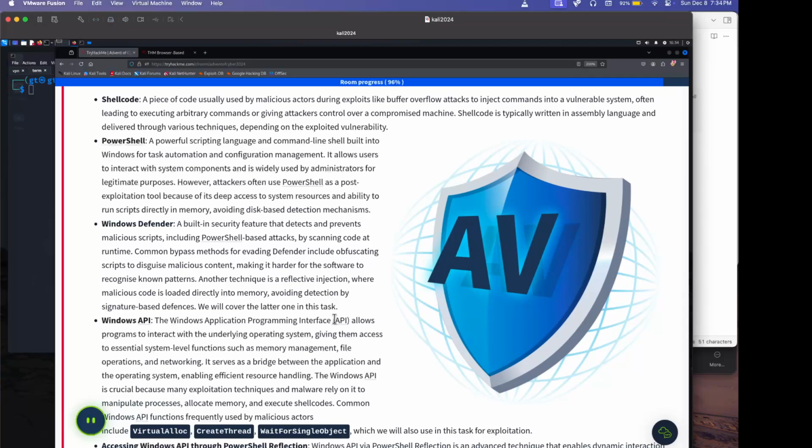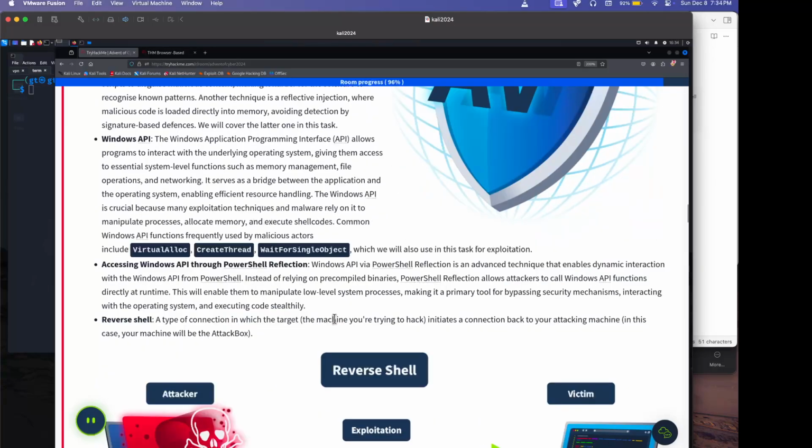A common bypass method for evading Defender includes obfuscating the script to disguise malicious content, making it harder for the software to recognize known patterns. Another technique is reflective injection, where malicious code is loaded directly into memory, avoiding detection by signature-based defense. We'll cover the latter one in this task. So we will be doing reflective injection, loading the code directly into memory.